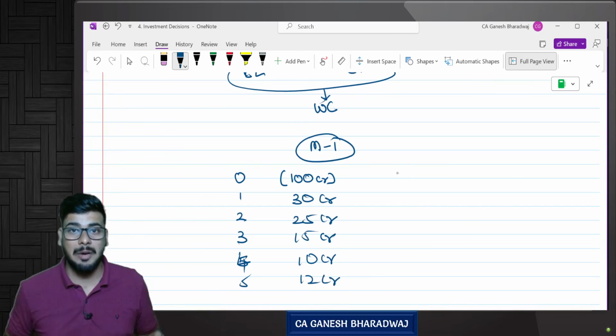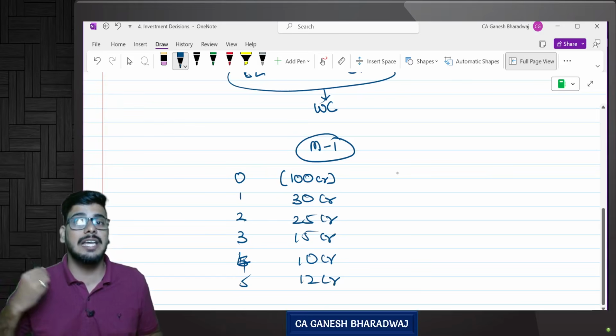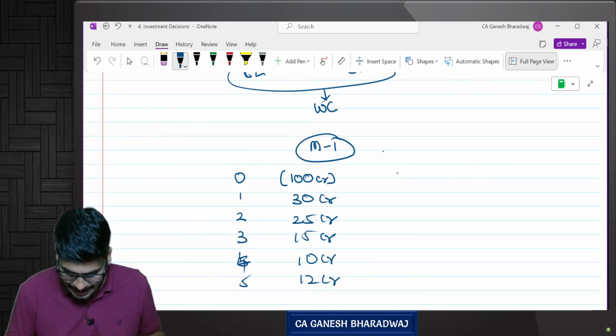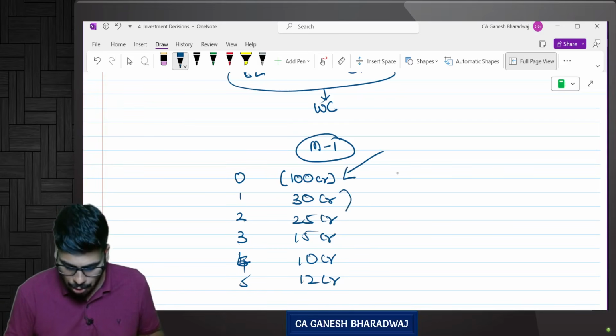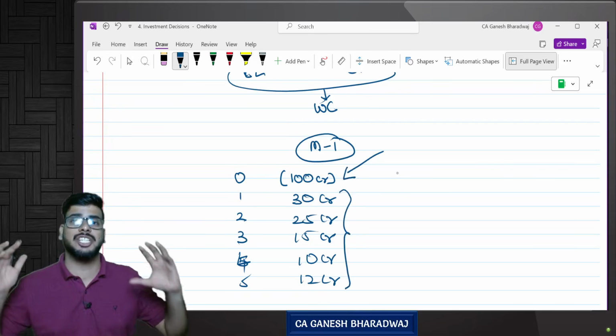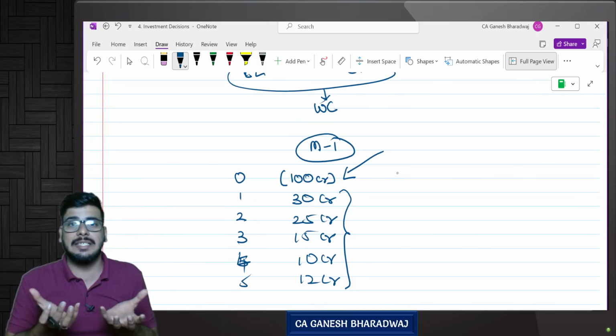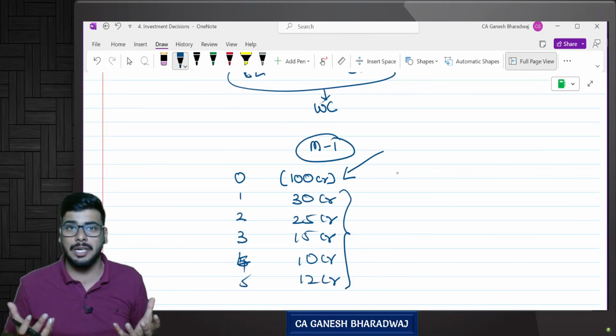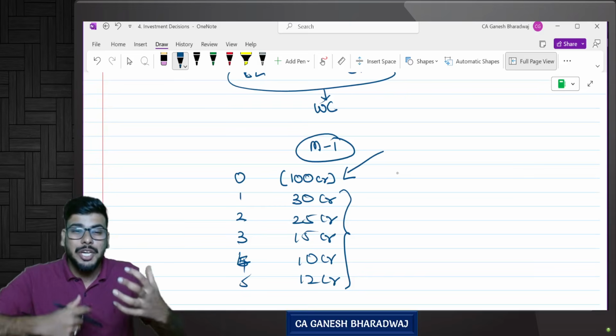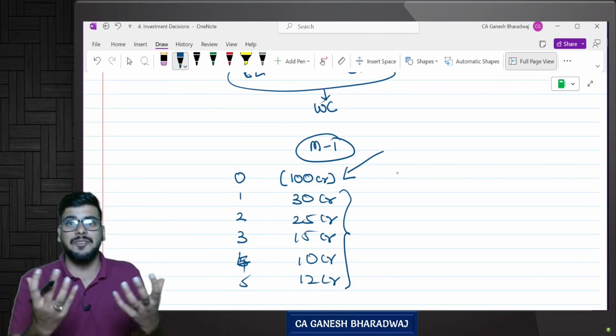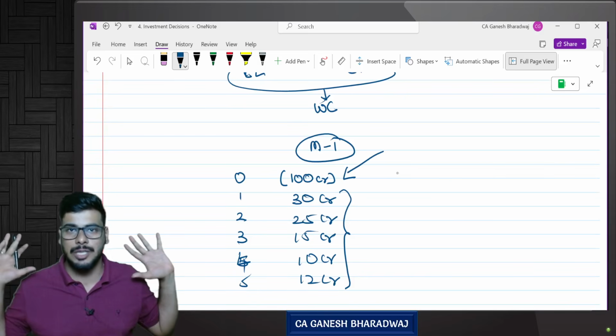So always remember, in investment decision chapters, there is an initial outflow followed by a series of cash inflows. Why? Because first you need to shell out money to buy the fixed asset, to buy the long-term equipment, correct? And once you do that, you can use it every year to generate your cash flows. Are you clear with this?